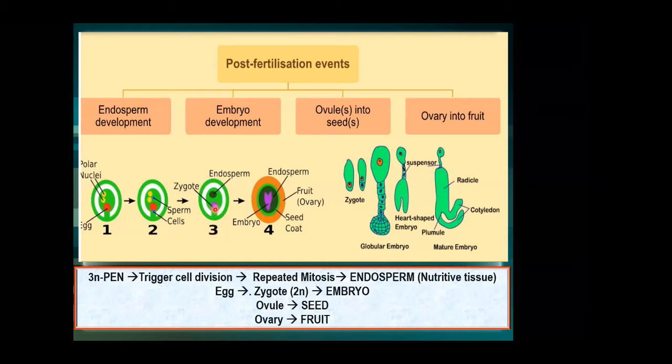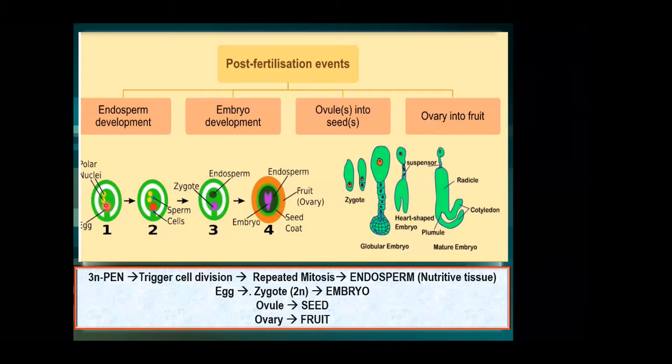Now I go to this one. What is this? What is written there? Note my pointer. What is this structure? Yeah, that is known as the egg.